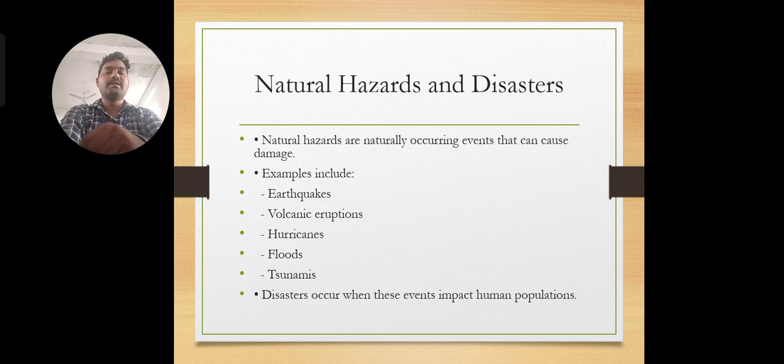Then the next one is floods. So how do floods take place, and how can we define a flood? A flood is nothing but excessive water flowing on the earth surface. How do we know whether it is creating a flood or not? Whenever heavy rainfall comes, the water enters the ground surface.